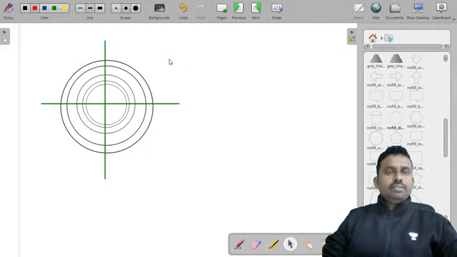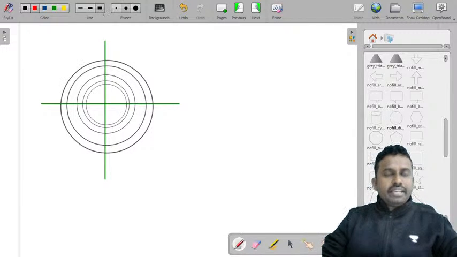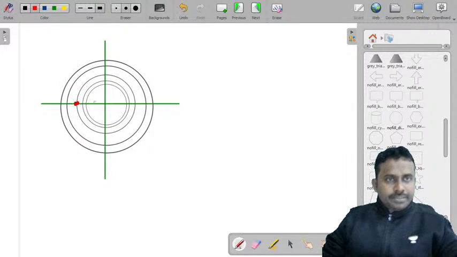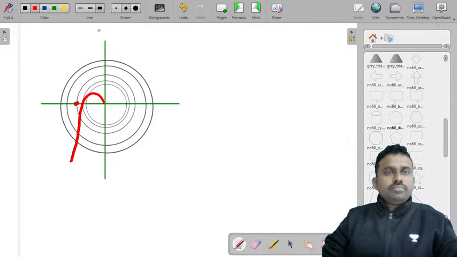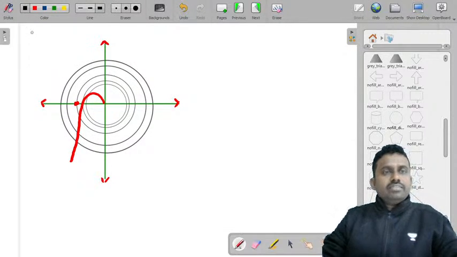So let's say this is the polar graph. Now I'm just drawing it. Let us suppose this is the unit circle and you got a polar plot something like this, right? These are radial lines. Now, how do you find gain margin?